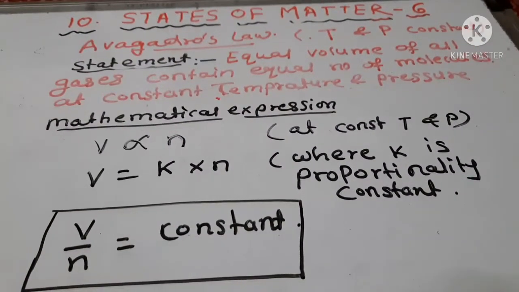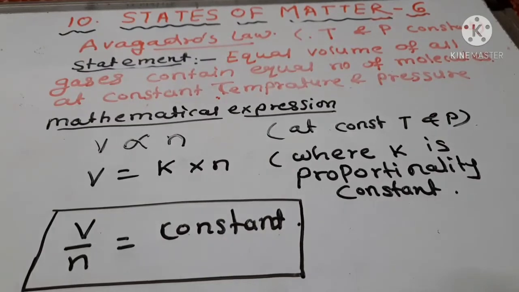So, these are the four laws which explain the relationship between temperature, pressure, volume and number of molecules.